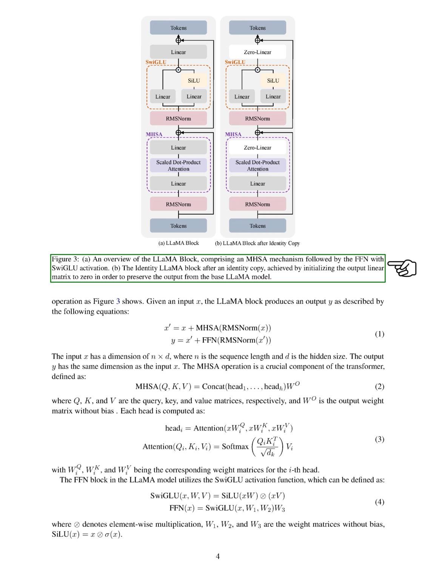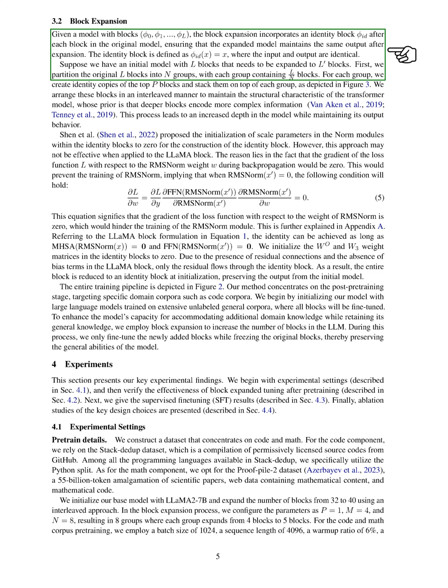Now, let's discuss block expansion. If we have a model with blocks, the block expansion adds an identity block after each block in the original model. This ensures that the expanded model maintains the same output after expansion. The identity block is such that the input and output are identical.